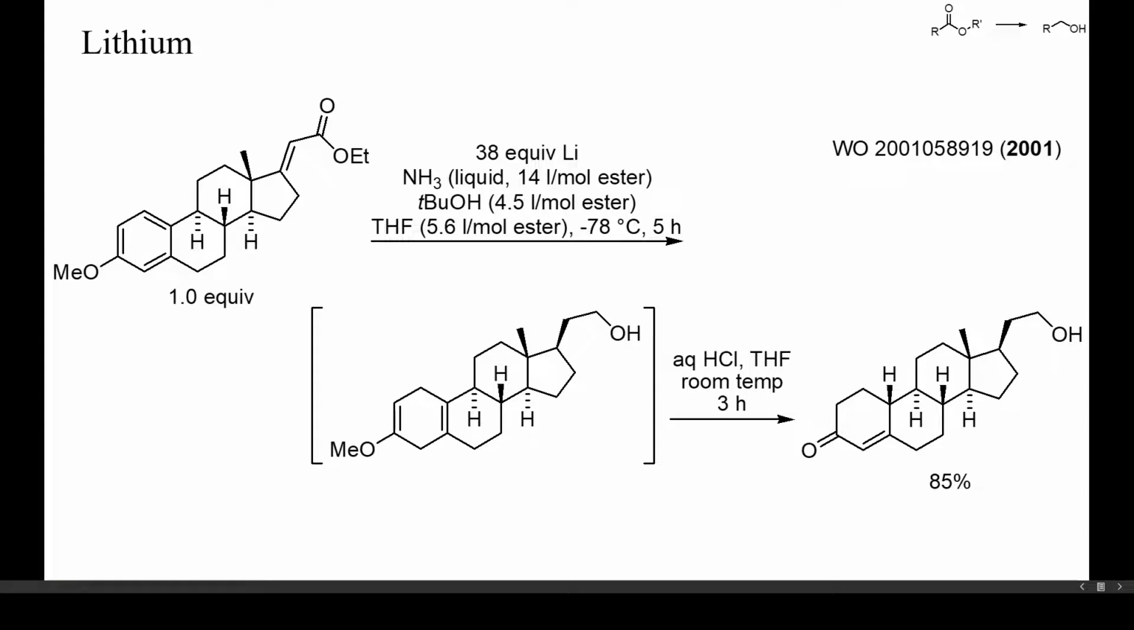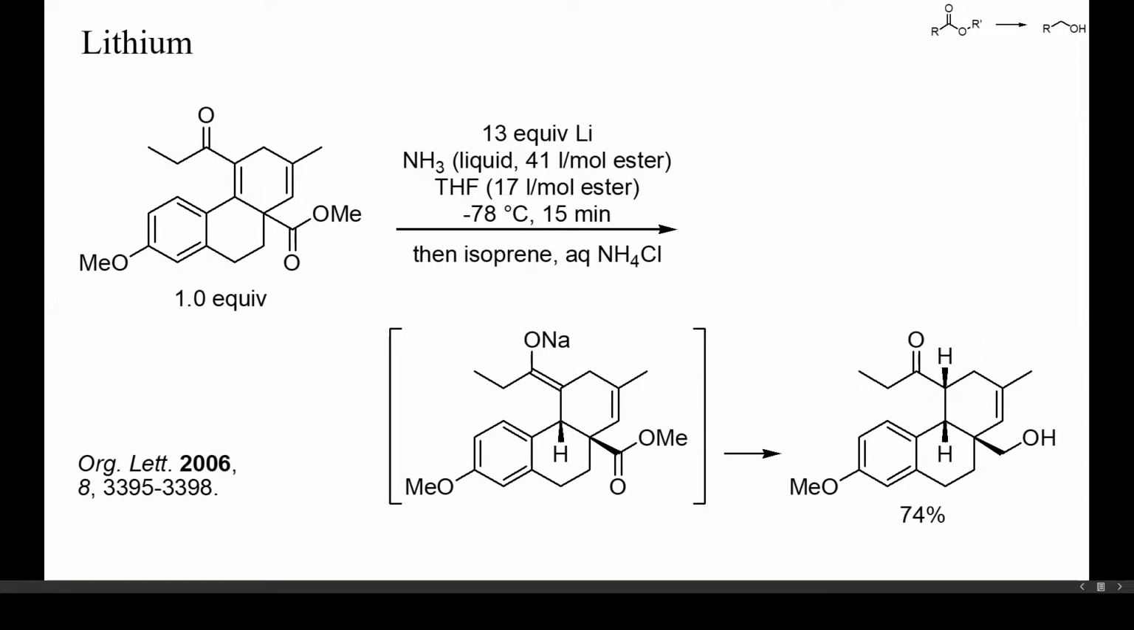With a large excess of lithium in ammonia, an ester, an electron-deficient C=C double bond and a phenyl group were reduced in high yield. The final isomerization of the alkene into the conjugate position could have been prevented with a milder method of enol ether hydrolysis.